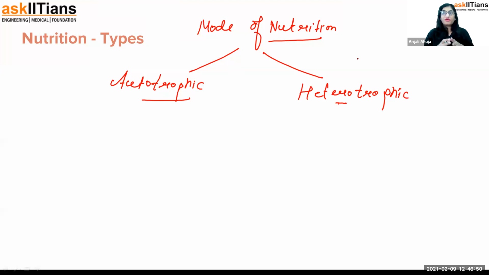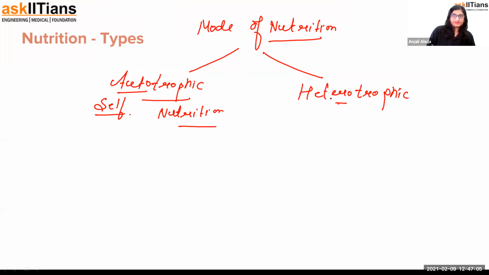So if you're learning bio, all you have to do is split up the words and then you learn it. So auto means self. It's a Greek word. Self. And trophy means nutrition. And hetero means other. Trophic is nutrition. So autotrophic means when an organism is making its food by itself, and heterotrophic means dependent on other.